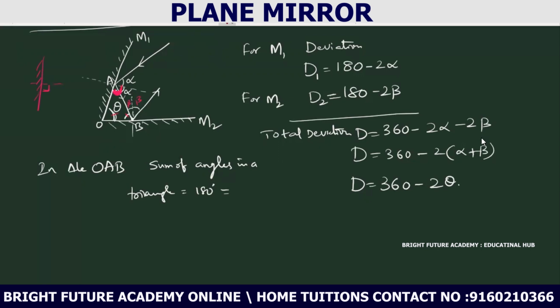So 90 minus alpha, we are getting this required angle.